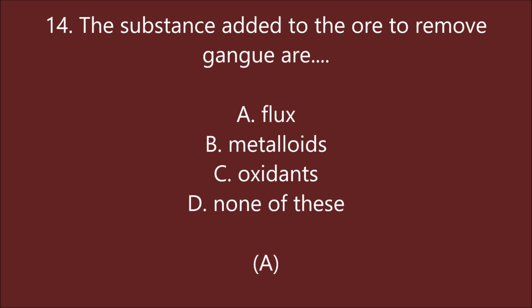The substance added to the ore to remove gangue are flux, metalloids, oxidants, none of these. A is the right answer, that means flux. Next question.